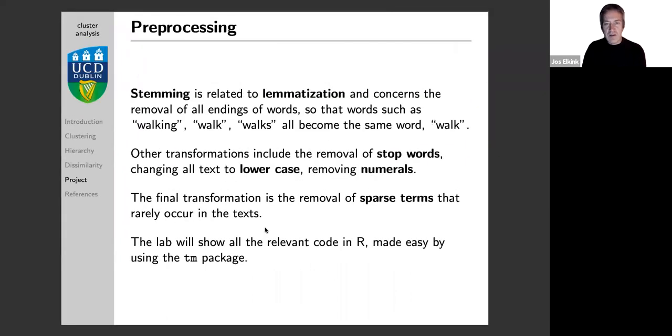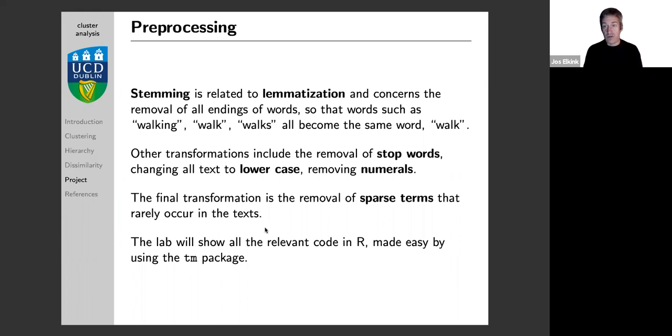So I talked already a little bit about the pre-processing, and that will be discussed in the lab as well. We have stemming, which is related to finding the lemma of a word, lemmatization, and all these different variations, walking, walk, walks, become the same word, walk. We also remove all the stop words, we change the text to lowercase, we remove numbers, we remove punctuation. And finally, we remove sparse terms, terms that are so rare, used in so few of the texts that they don't really help to study.